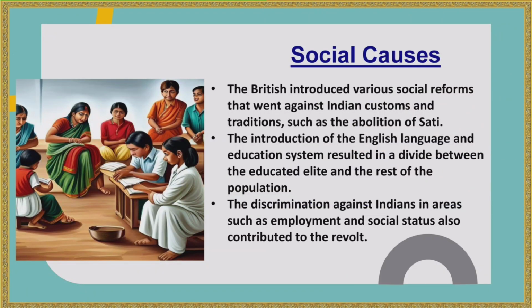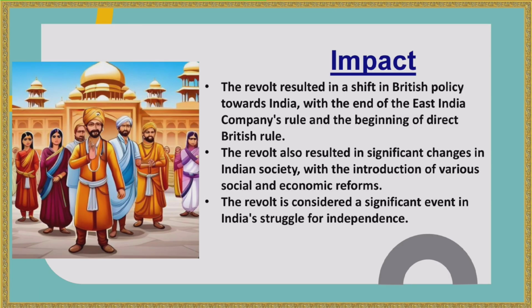Social causes. The British introduced various social reforms that went against Indian customs and traditions, such as the abolition of suttee. The introduction of the English language and education system resulted in a divide between the educated elite and the rest of the population. The discrimination against Indians in areas such as employment and social status also contributed to the revolt.